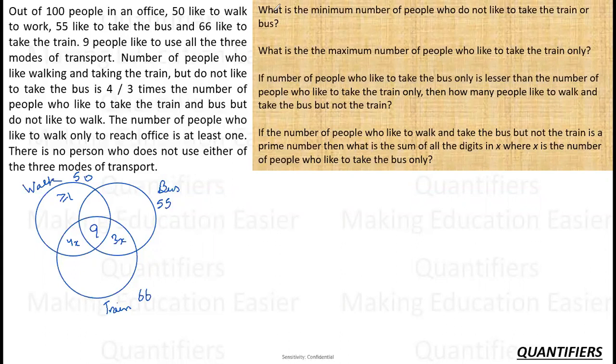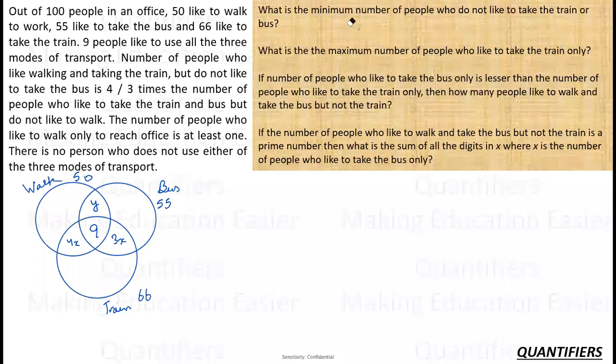Now, when it says minimum or maximum, I know there are going to be some cases, and whenever there are cases, I would like to have a fair idea before I move into the questions. So now, what do we know? This is 9. In order to make any equation I need to fill all the places. In order to fill all the places I just need one more variable here, right? If I take this as y, I can fill in all the variables actually.